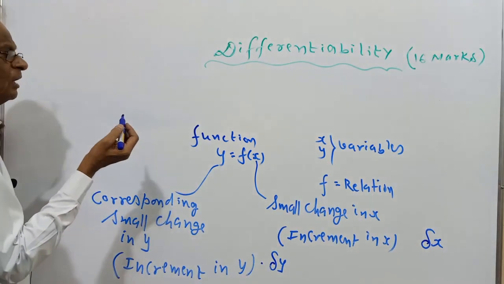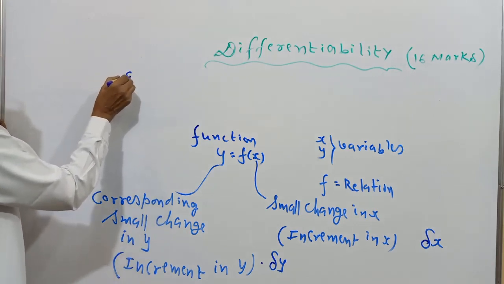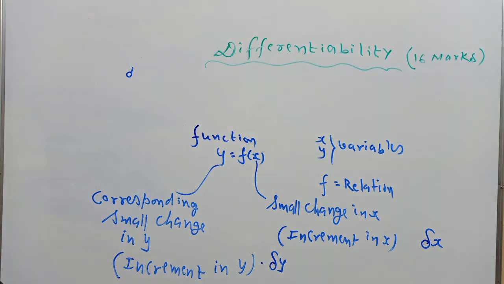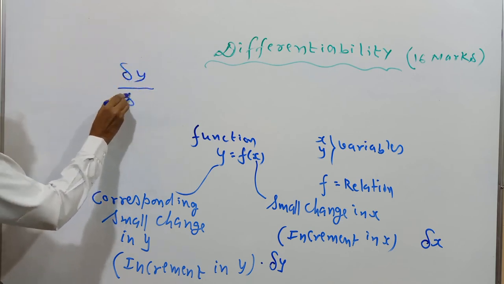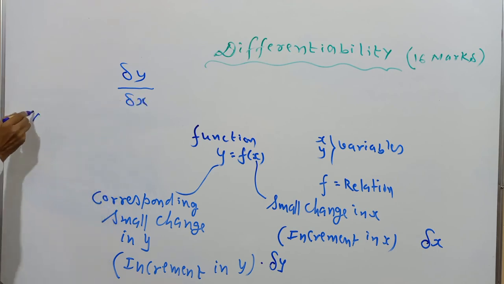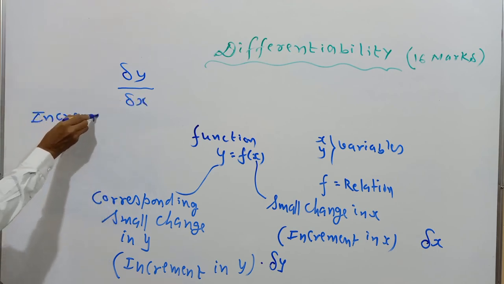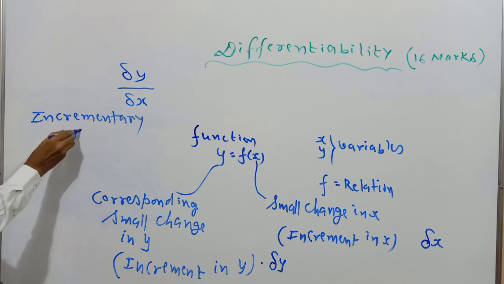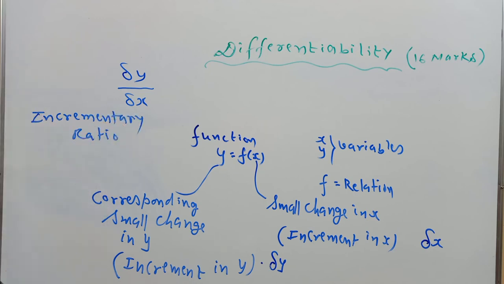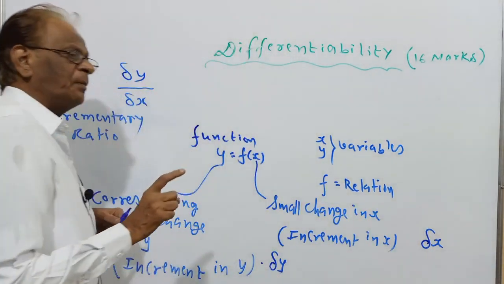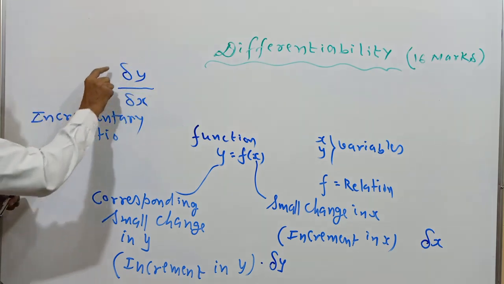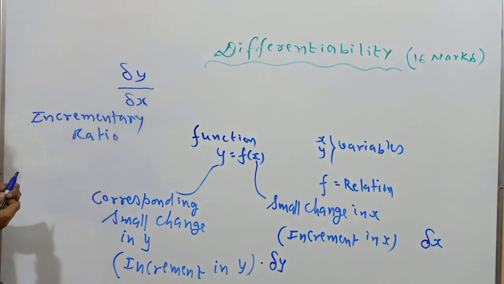By using these two increments, we are forming a ratio of delta y and delta x. This is known as the incrementary ratio. For every function, there is an incrementary ratio. Separate delta x has a meaning, separate delta y has a meaning. By taking these two increments, we have made a ratio known as the incrementary ratio.